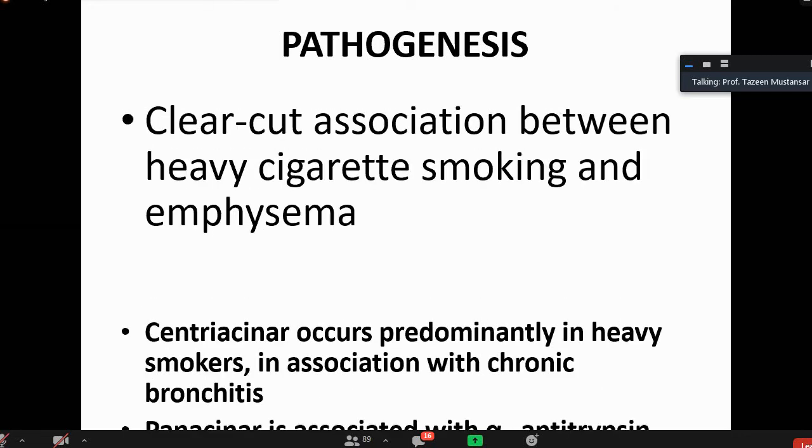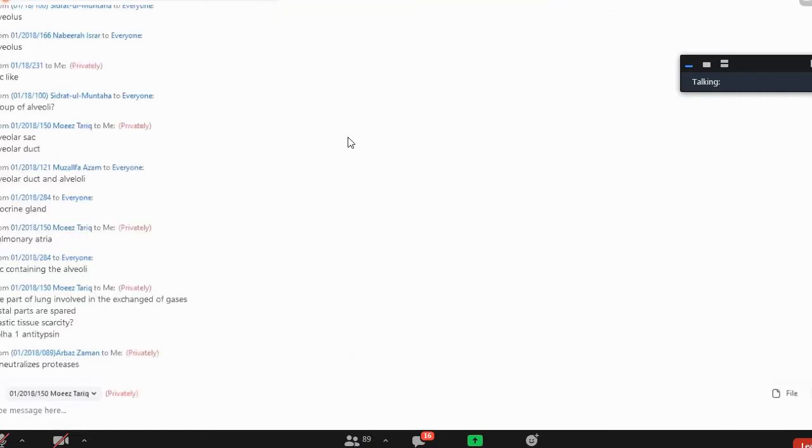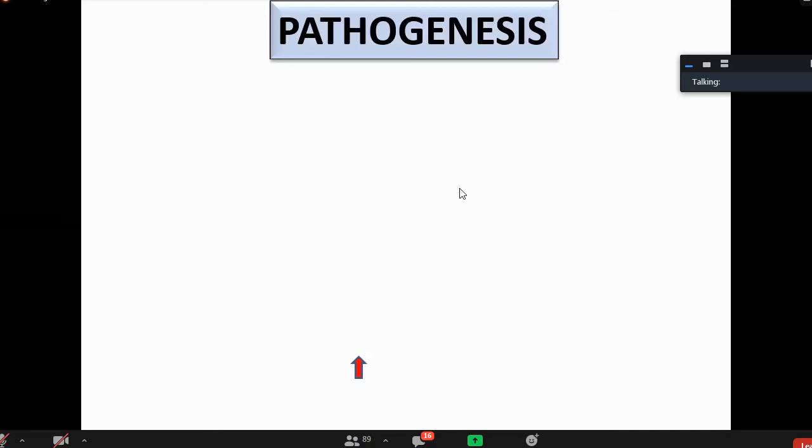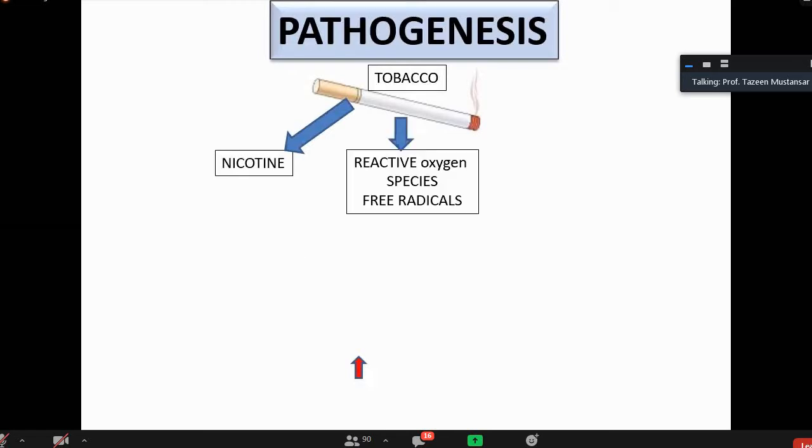Oh, I love animation. Now, pathogenesis. Coming back to the pathogenesis, I have made a very good animated slide for you. I will show it to you. Tobacco: what is there in the tobacco? Nicotine is there, and it also contains reactive oxygen species and free radicals. You are familiar with reactive oxygen species and free radicals, why they are notorious.